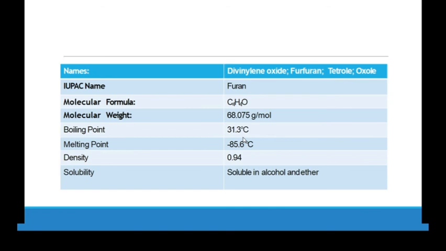Now we will talk about chemical properties. The IUPAC name, you have to keep in mind, is furan, molecular formula C4H4O, molecular weight is 68.075 grams per mole, boiling point is 31.3 degrees, melting point minus 85.6. So these are already, you can say, constant values. Density is 0.94. So what about solubility? These are physical properties. It is soluble in alcohol and ether.